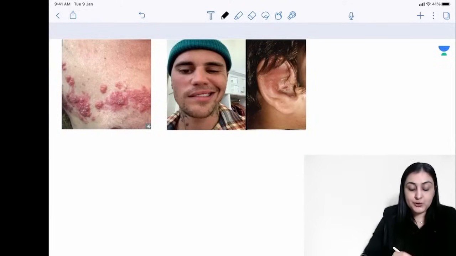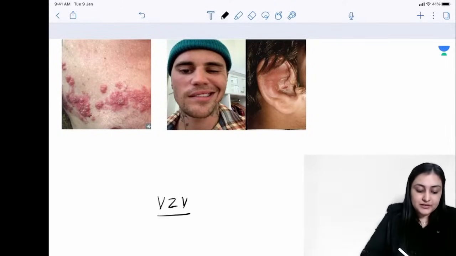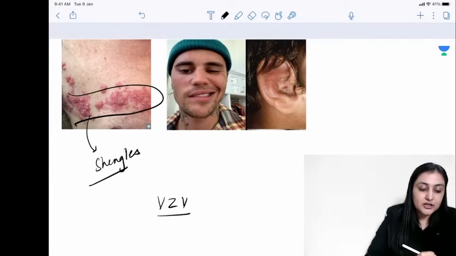Okay. Further, going into varicella zoster virus, when it reactivates, it's going to produce shingles, and this is going to be along a dermatomal distribution.